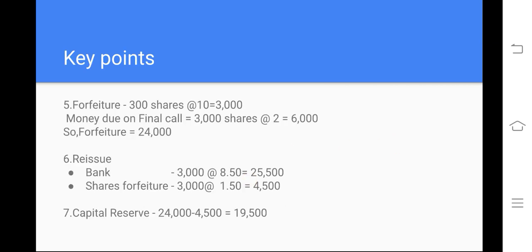And for forfeiture, 300 shares at the rate of 10 rupees, right? What is the total face value? 10 rupees. We are not considering the premium amount here. 300 shares at the rate of 10 rupees equal 3,000. Money due on 300 shares at the time of final call is 6,000. So the total forfeiture amount is equal to 24,000.